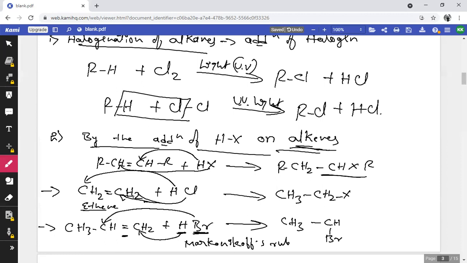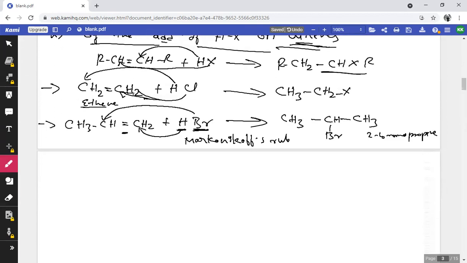Here HBr undergoes dissociation to give H+ and Br-. The negative part should be added to the carbon that contains the least number of hydrogens around the double bond, and hydrogen, the positive part, should be added to the carbon that contains more hydrogens around the double bond, that is CH3. So this is 2-bromopropane. This is the second type of preparation of monohalides, that is by the addition of HX on alkenes.